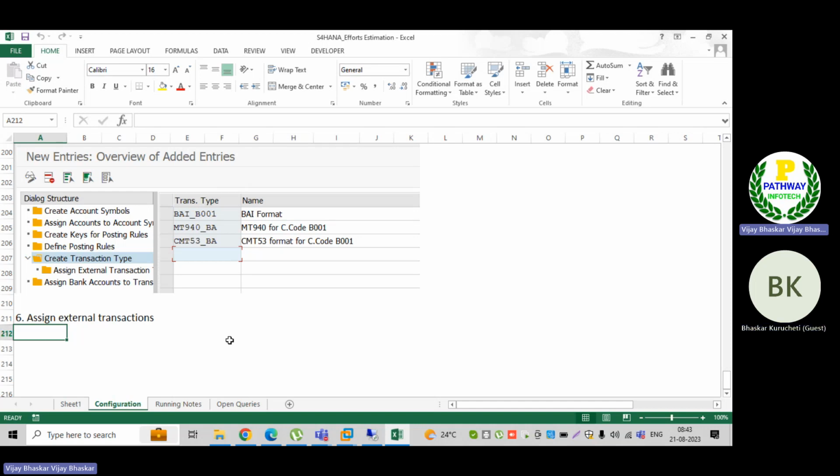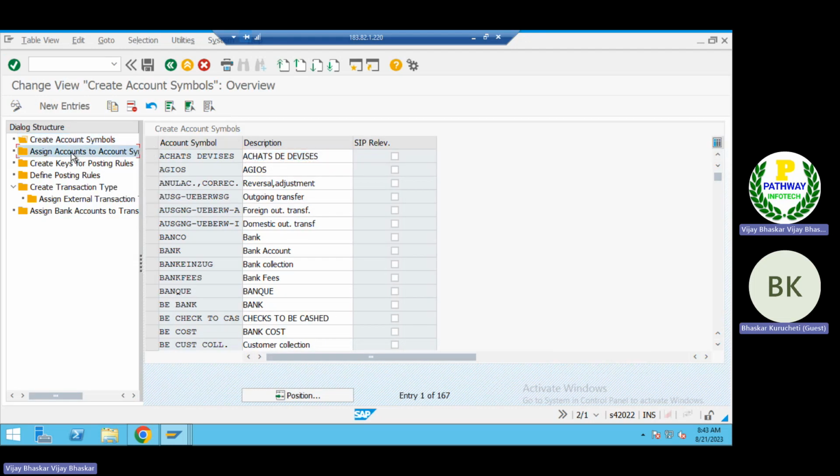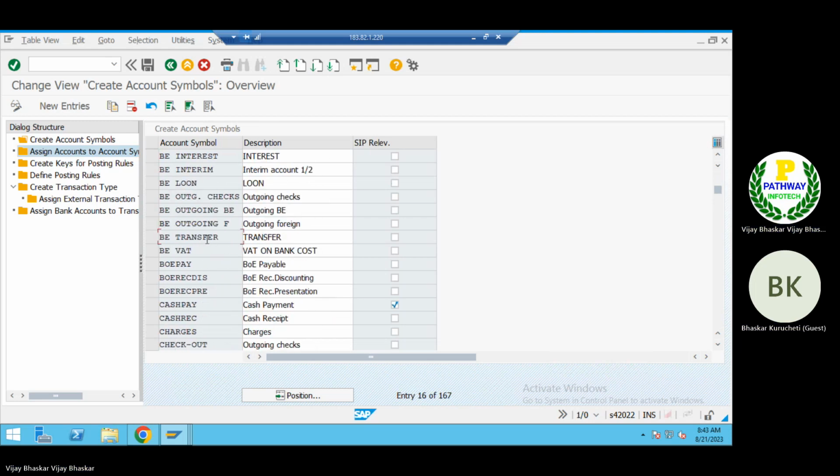Issue. Yes, sir. Okay, sir. So what we have done here, let's see, sir. Let's say our chart of accounts is B000, but we have done the configuration in A000. That is the only issue, sir. But I have to correct this one, sir. So let me come down here.